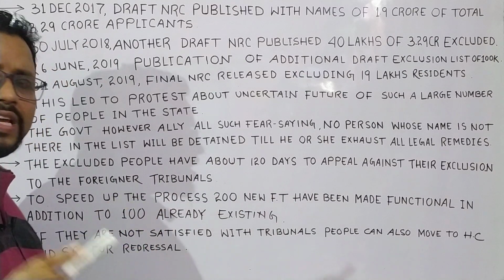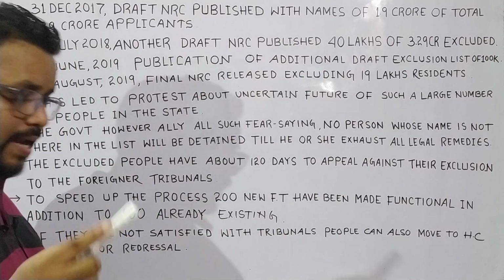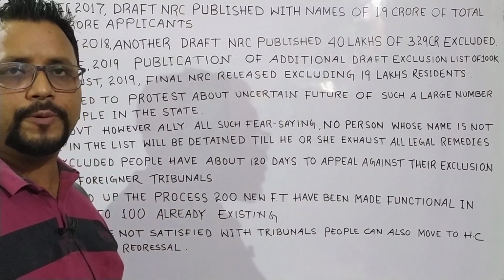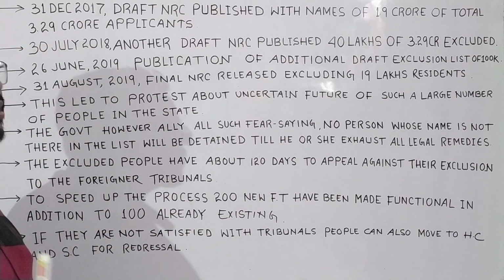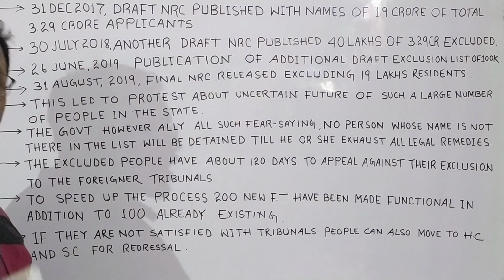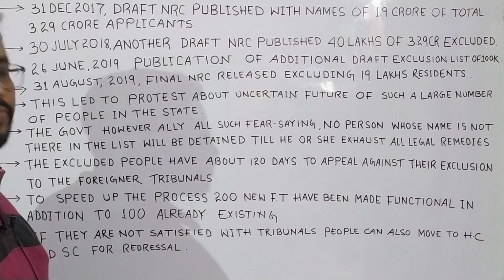If they are not satisfied with the functioning of foreigner tribunals, then they can move either to the High Court or to the Supreme Court. To speed up the process, 200 new foreigner tribunals were made functional in addition to 100 existing foreigner tribunals.